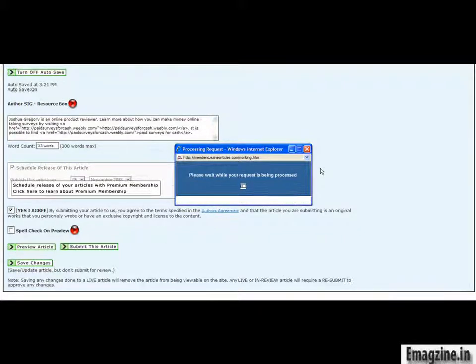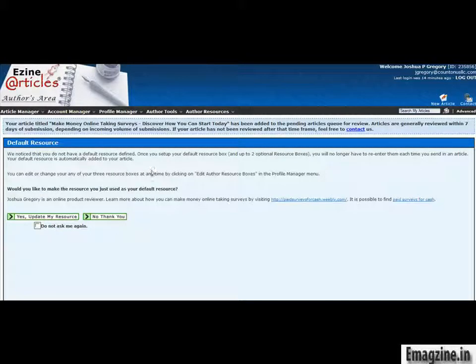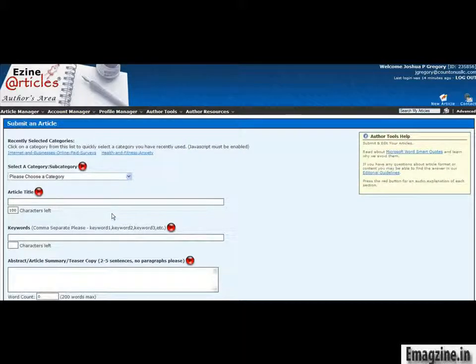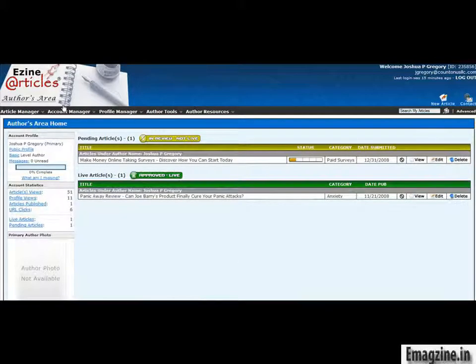And it's going to take just a little bit of time. And this is ezinearticles.com again. It's going to ask you if you want to update your resource box to always have that. I use no thank you just because I submit a lot of different articles in different niches. It's up to you how you want to do that part.